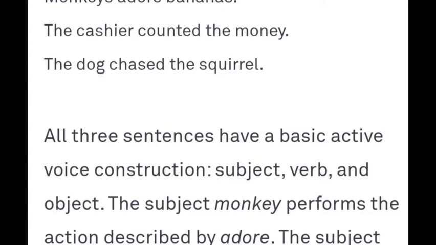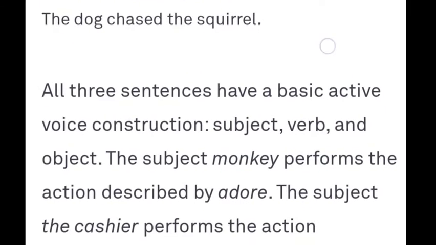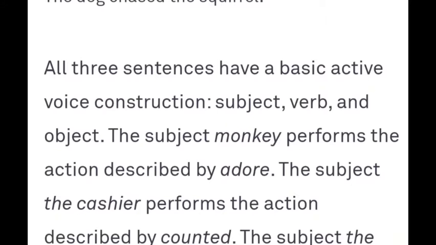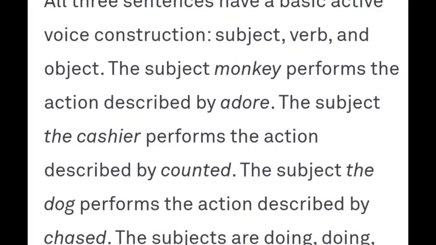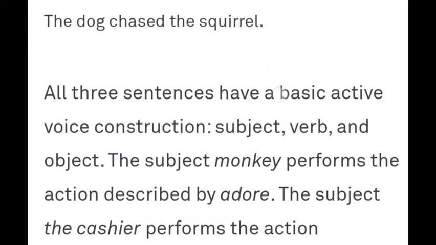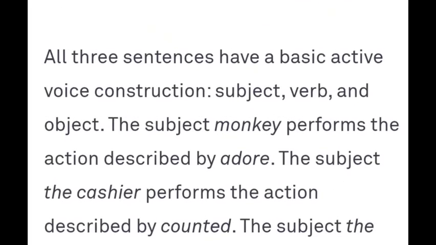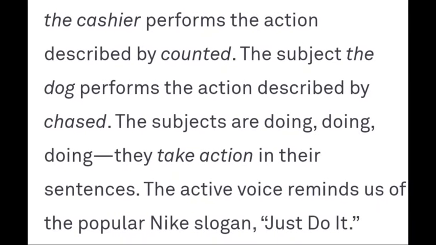The dog chased the squirrel. Okay, the dog is chasing the squirrel, so the dog is the subject. All three sentences have a basic active voice construction. There is subject, there is verb, there is object. The subject, monkey, performs the action described by adore. Okay, adore means the monkey likes, the monkey enjoys.